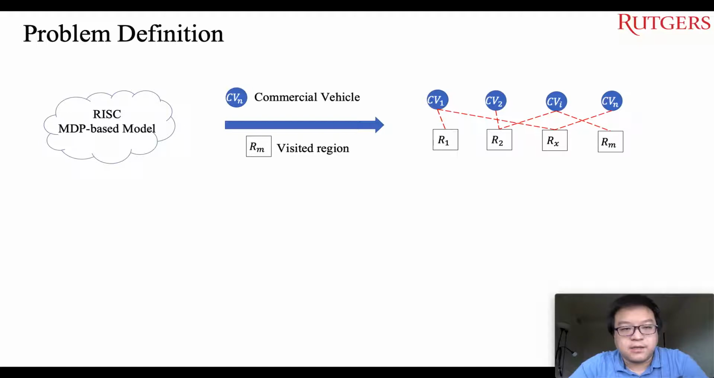Let's see the definition first. We design RISC as an MDP-based model and regard the commercial vehicle as the vehicle vertex and the region they visit as the region vertex. In each time slot, we build a graph based on the future locations of vehicles in the next time slot, as shown in the slide, and convert the task assignment problem into the set cover problem, which tries to find a subset of vehicles to cover all regions.